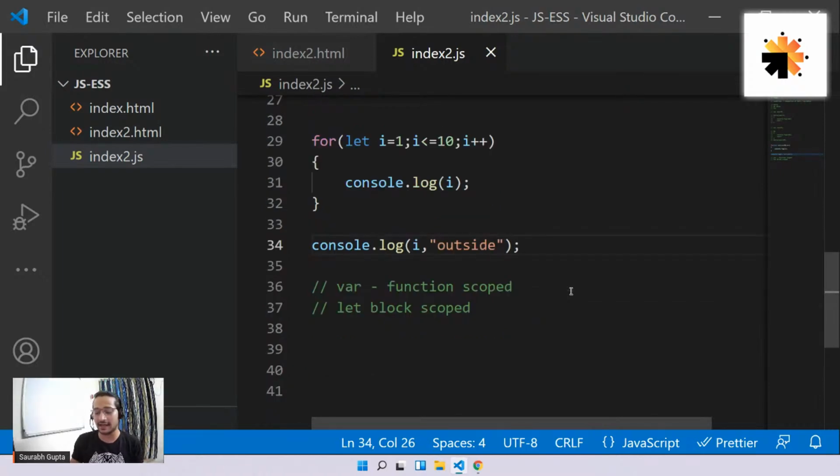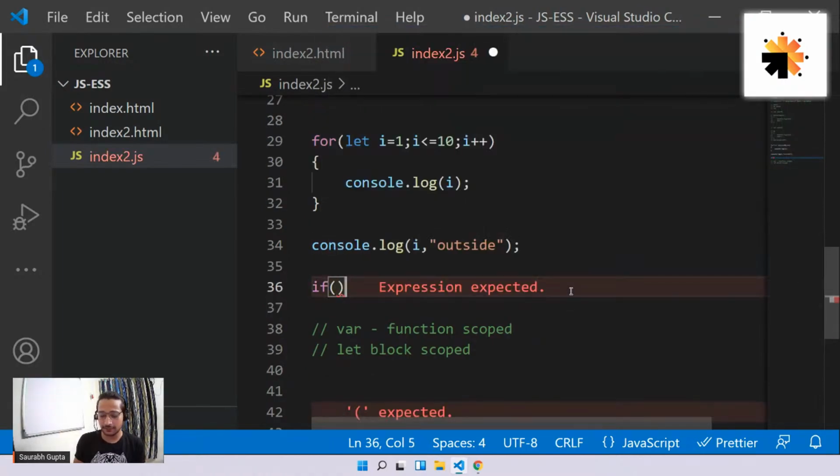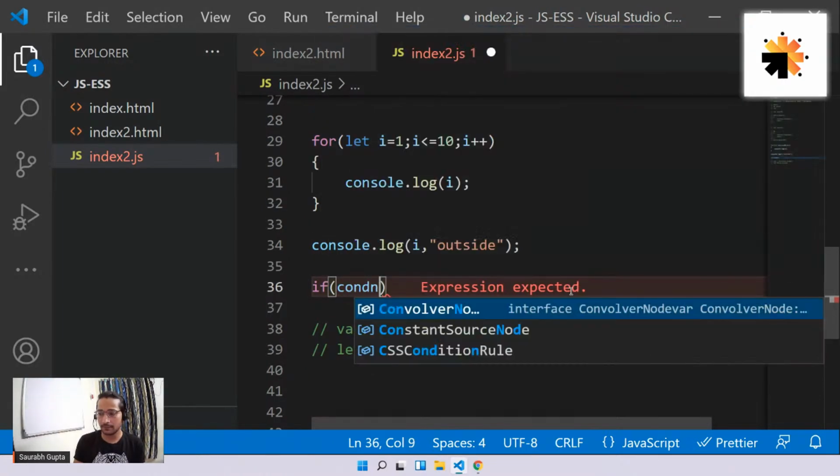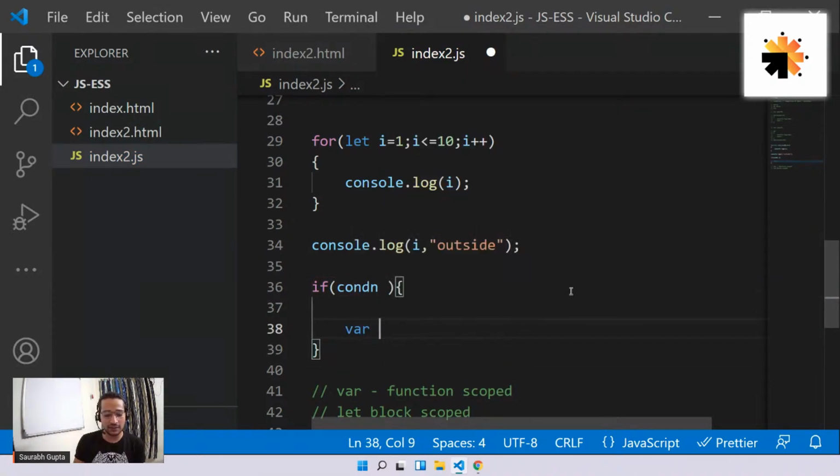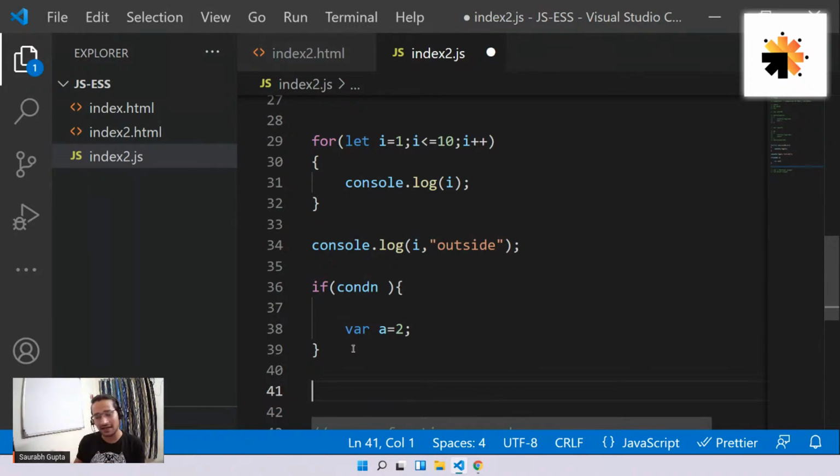In the same case, see guys, if I write an if condition, and inside this if condition also, if I create a variable using var, this a variable will still be accessible outside. I can also use it outside. That will be fine. But that should not be the case because every other language doesn't allow this. That's why we have started using let.